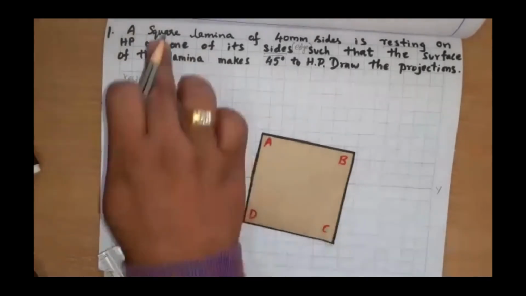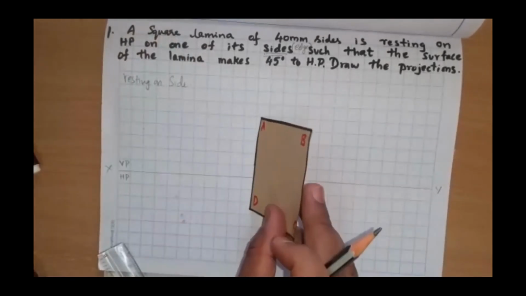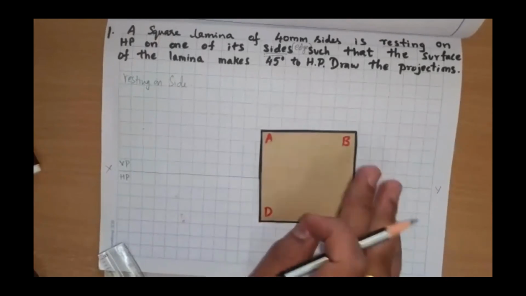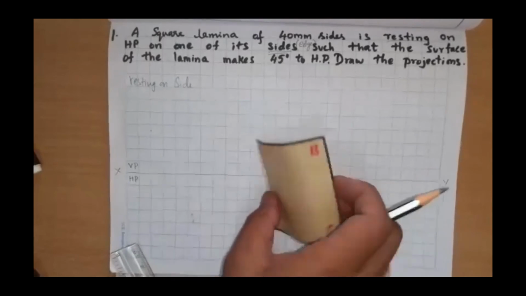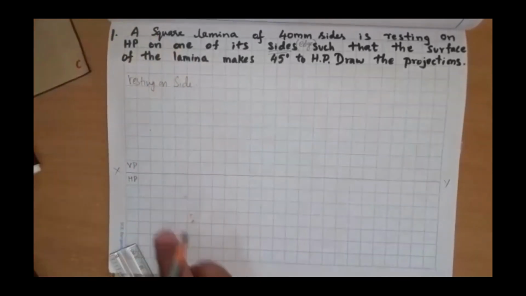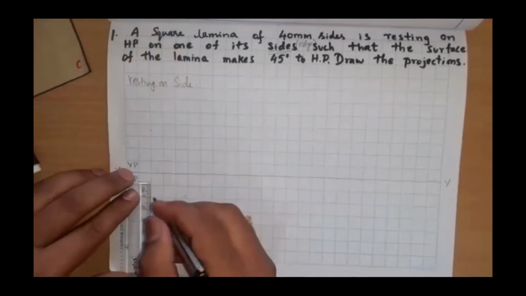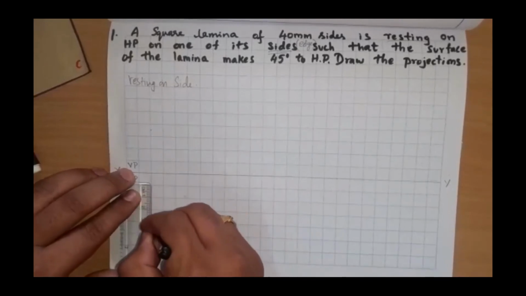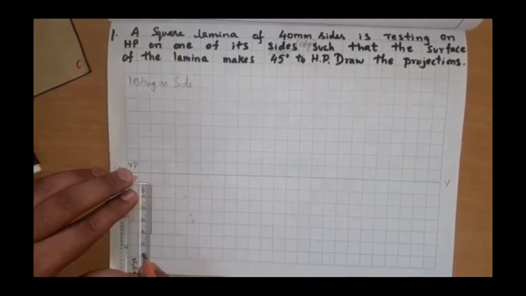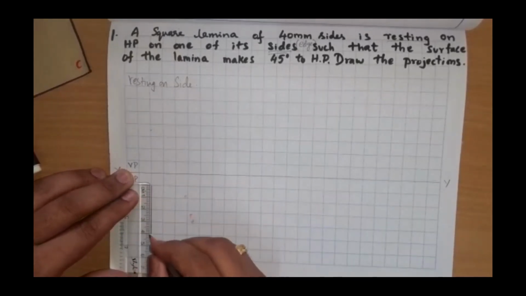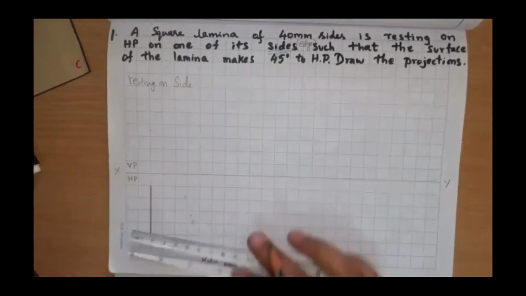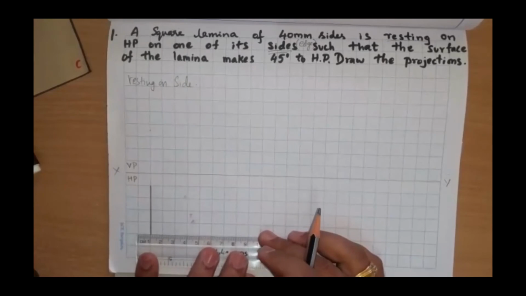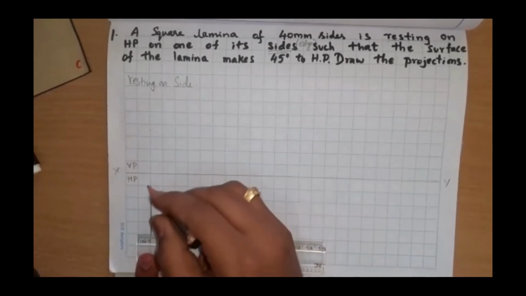What I'll do, as a square is given, I'll reduce this angle. See, 45 degree, I'm going to reduce and make it parallel to horizontal plane and draw the true shape here. On horizontal plane, I am drawing the true shape for 40 mm, 4 boxes. 1, 2, 4 boxes. I have drawn a square, 40 mm, keeping this edge.